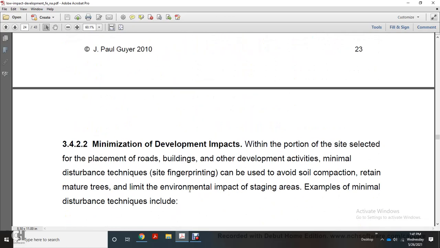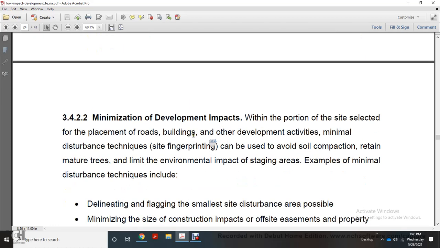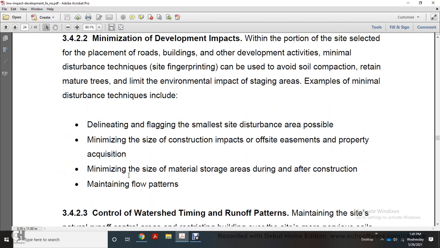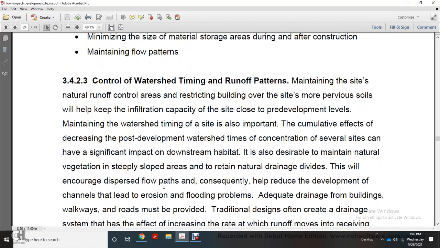Minimize the development impacts: the portion of the site selected for the placement of roads, buildings, or other development activities should be minimal. Disturbance techniques such as site fingerprinting can be used to avoid soil compaction, retain mature trees, and limit the environmental impact of staging areas. Examples of minimal disturbance techniques include delineating and flagging small site disturbance areas where possible, minimizing off-site construction impacts, easements and property acquisition, minimizing site and material storage areas during and after construction, and maintaining flow patterns.